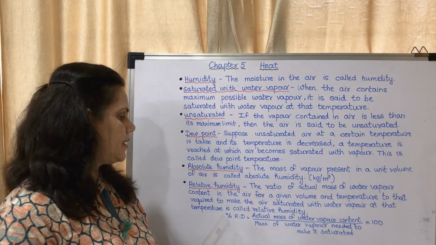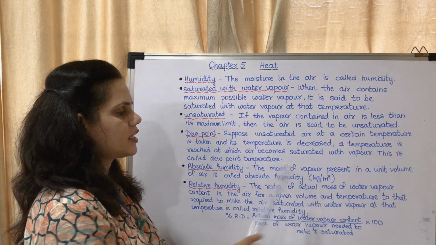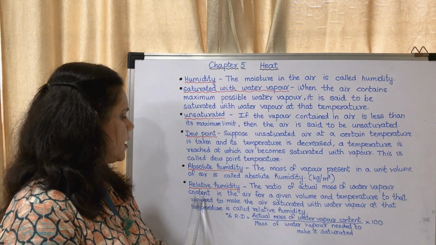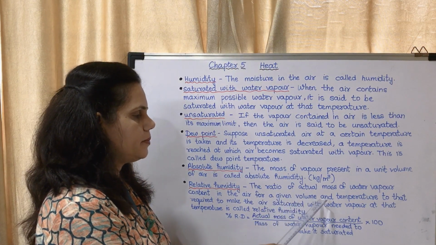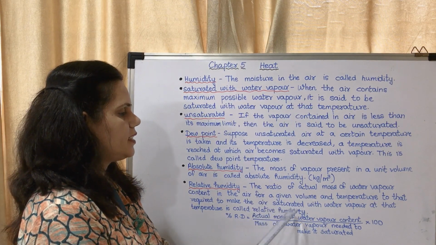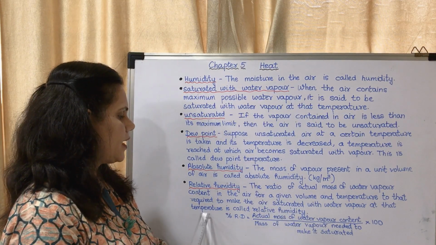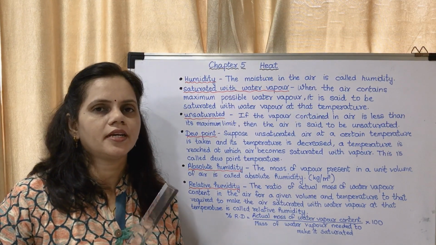Now what is relative humidity? Relative humidity is the ratio of actual mass of water vapor content in the air for a given volume and temperature to that required to make the air saturated with water vapor at that temperature. So there is a particular volume.